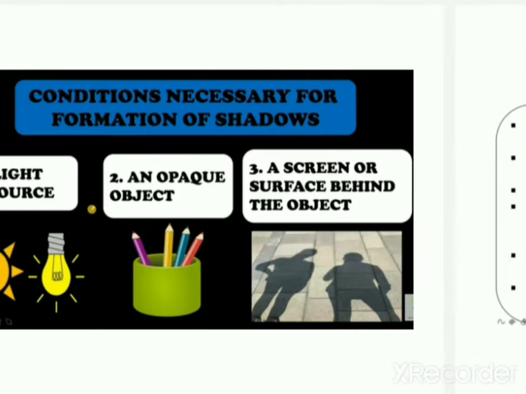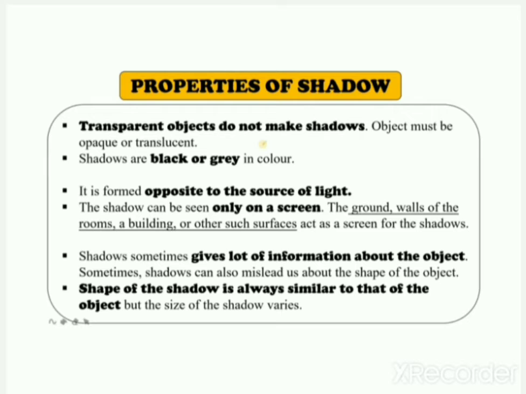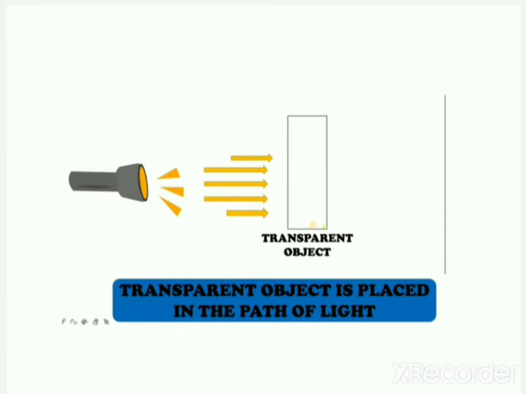Now let's move ahead to properties of shadows. First, transparent objects do not make shadows. The object must be opaque or translucent. Now see in this picture, if you keep a transparent object in the path of light, what happens?